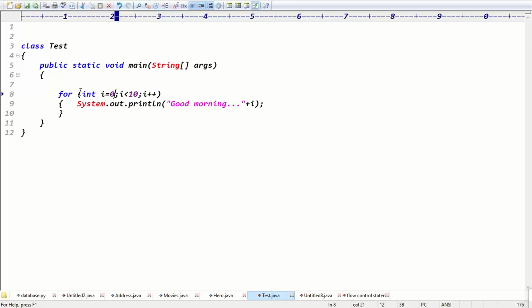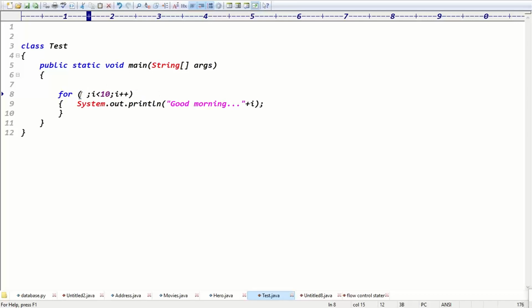Sir, the initialization part is optional. Okay, that's fine. But we need to initialize the variable either in the loop or outside the loop. Outside of the loop, yeah. Data is mandatory, right? To check the condition, but here I didn't place the data. That's why I said that point. You mean if we don't place the data, it will compile? No problem, right?